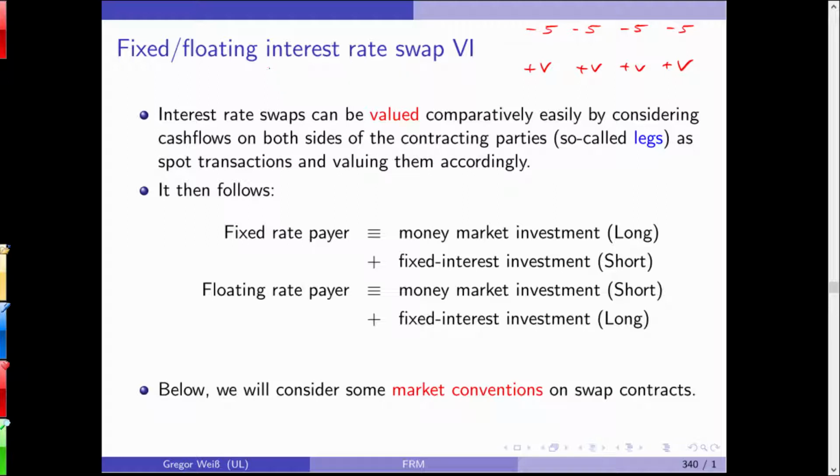I will go short in a fixed interest payment, which is nothing else than a coupon bond, and I will have a money market investment, which is usually a floating rate note.